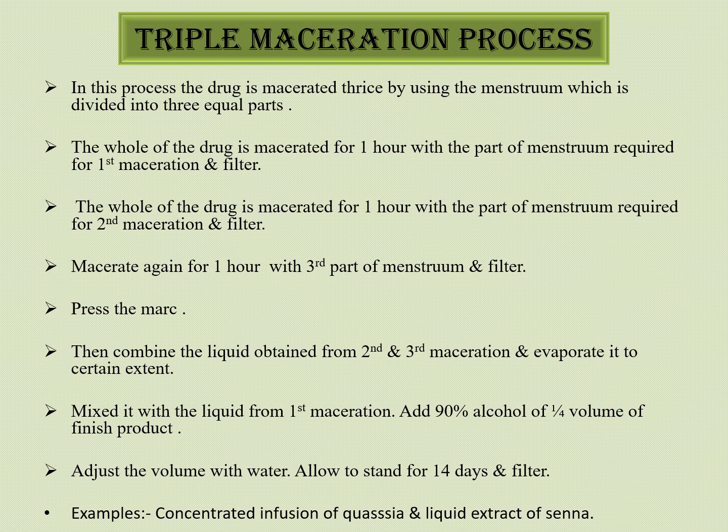Press the mark. Then combine the liquid obtained from second and third maceration and evaporate it to certain extent. Mix it with the liquid from first maceration, then add 90% of the alcohol and 1/4 volume of the finished product. Adjust the volume with water, allow to stand for 14 days and then filter. Example is concentrated infusion of quassia and liquid extract of senna.